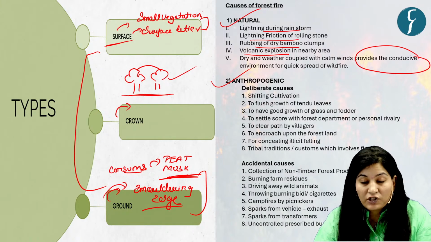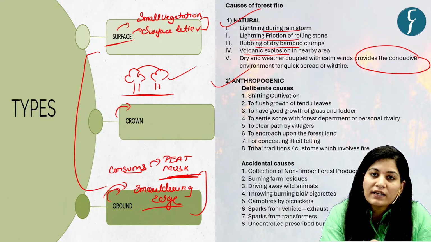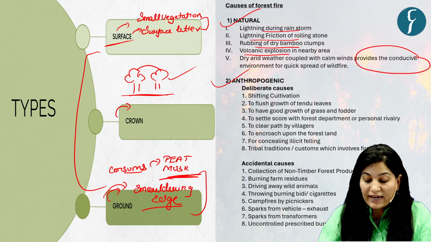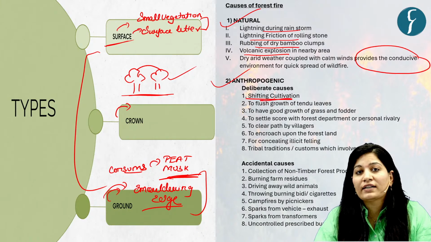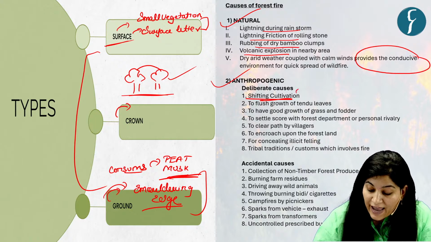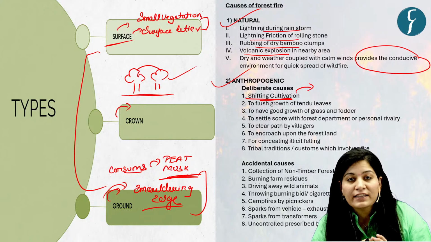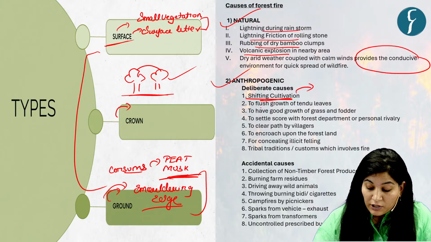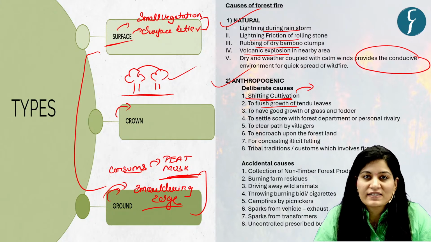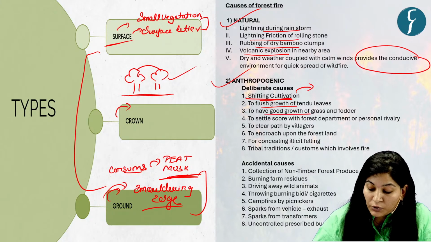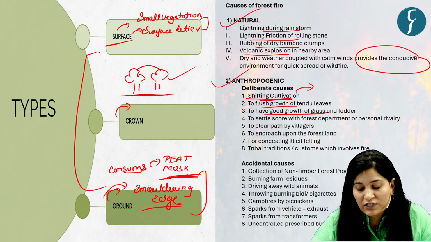Now come to the anthropogenic one. You can categorize this under two categories: one is the deliberate one and one is the accidental one. In deliberate, you can write about shifting cultivation. You all know that it is a traditional farming practice where you clear a patch of land by slashing or burning the vegetation. Then, to enhance growth of tendu leaves, which are used to roll local cigarettes. Then, to have a good growth of grass and fodder, fire is used to clean the old vegetation.